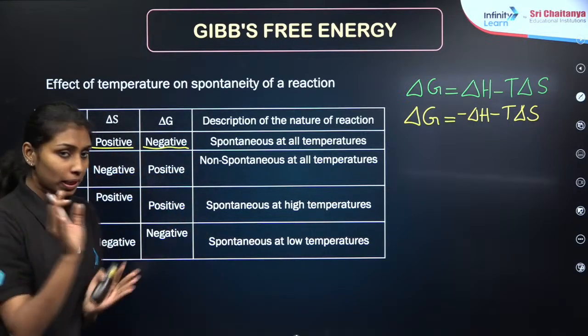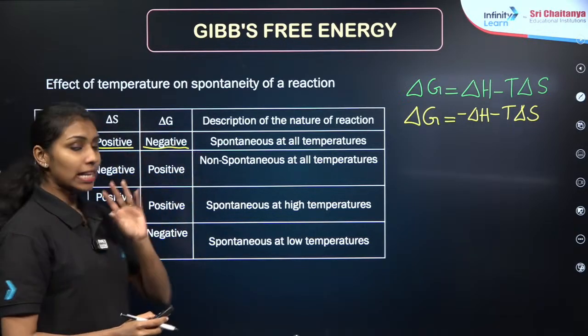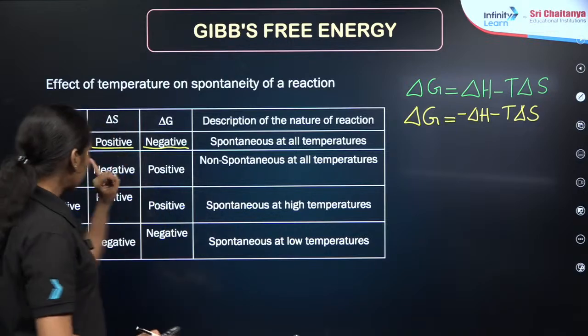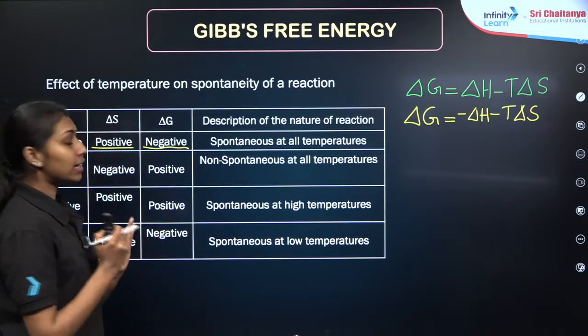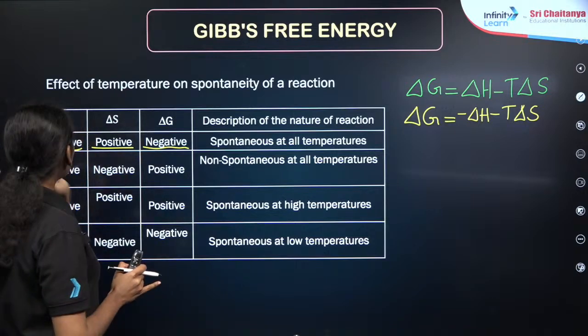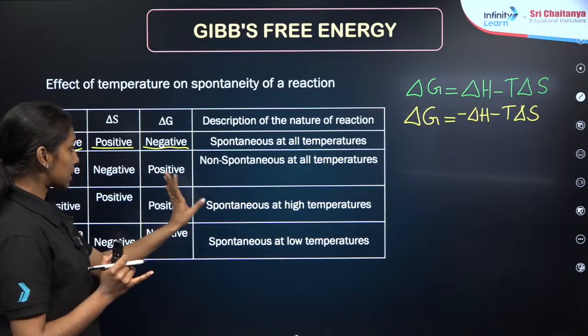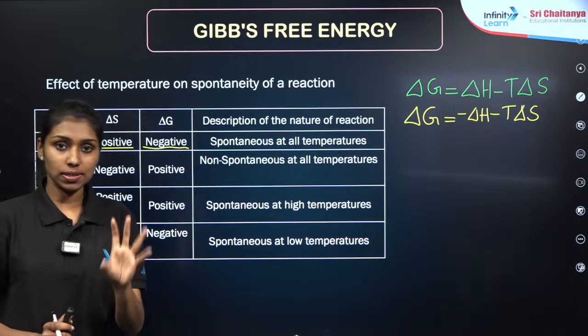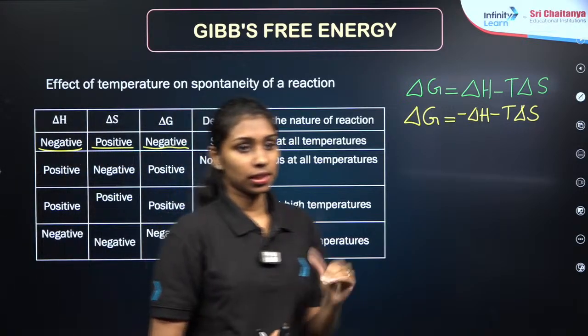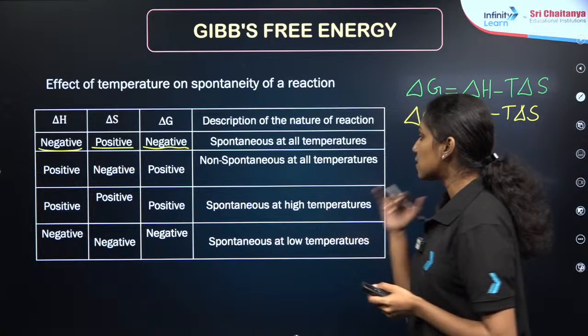Otherwise, you can remember it like this. For a spontaneous process, delta G should be negative. Delta S should be positive, and delta H should be negative, which means that in this particular condition, the process is spontaneous at all temperatures.